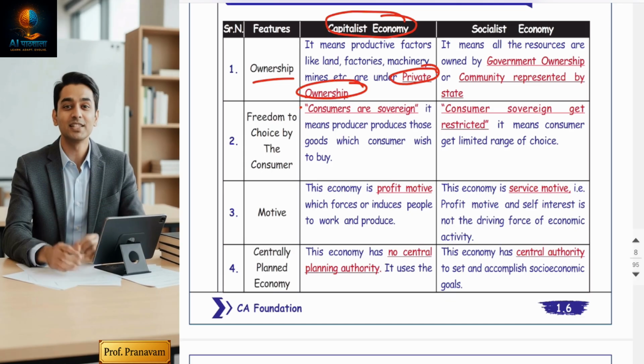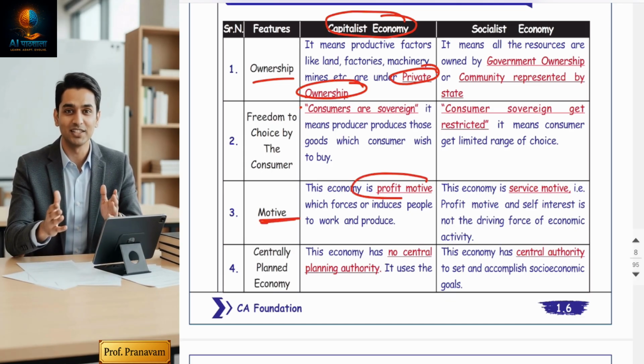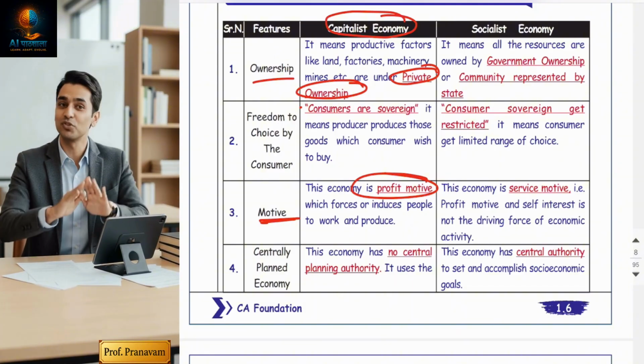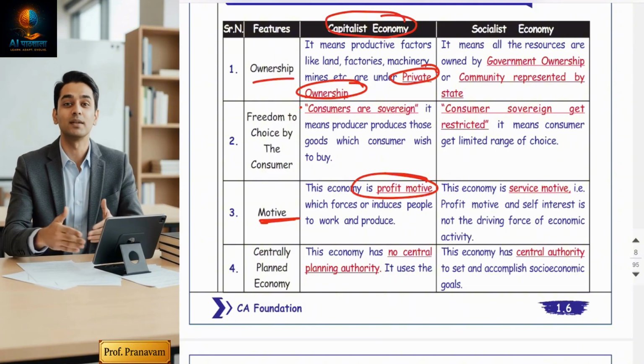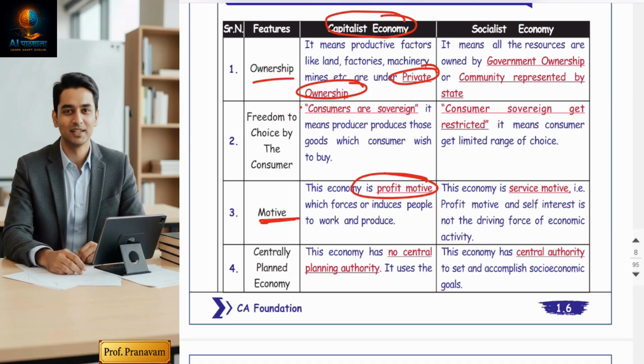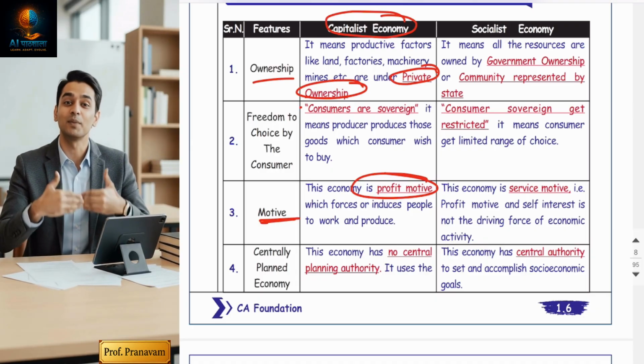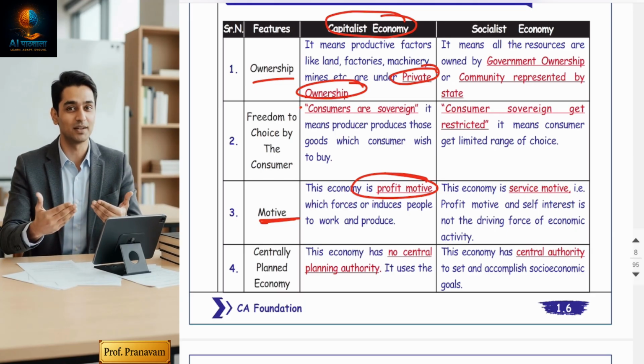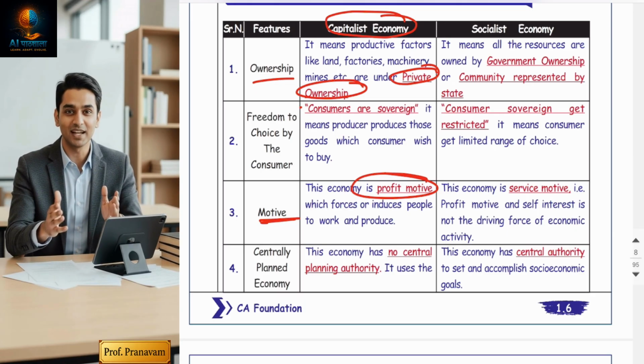So you have understood the next point automatically: the profit motive. Profit is the main goal. Whatever decisions they take, the central point in their mind will be profits. High profits, their decision will be yes. No profits or less profits, their decision might be no.